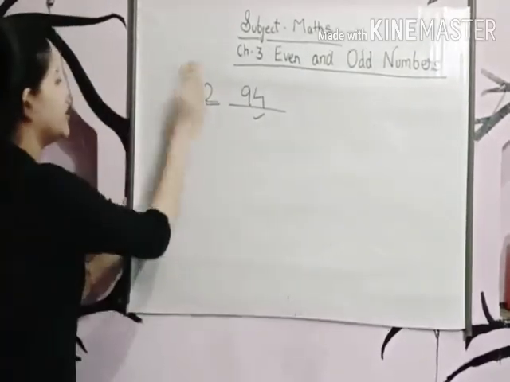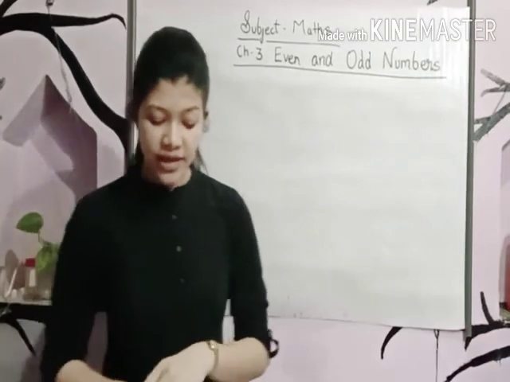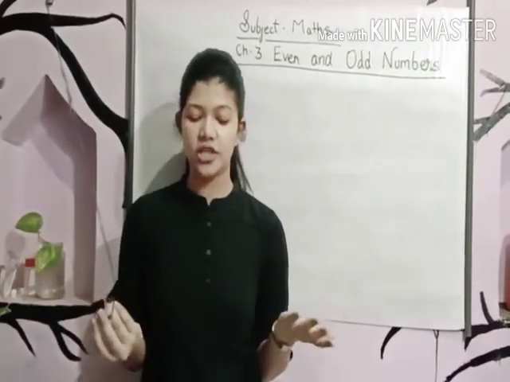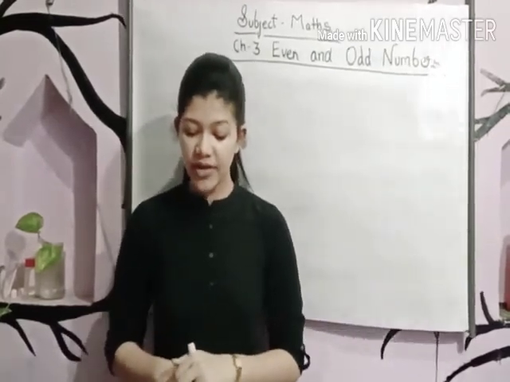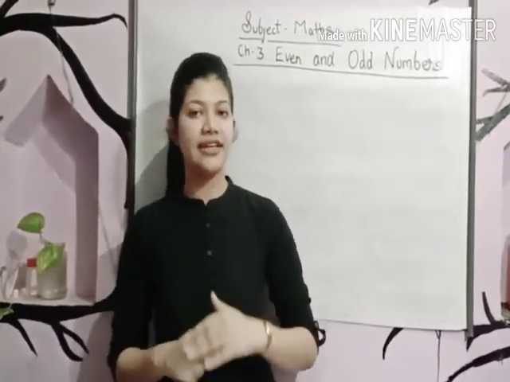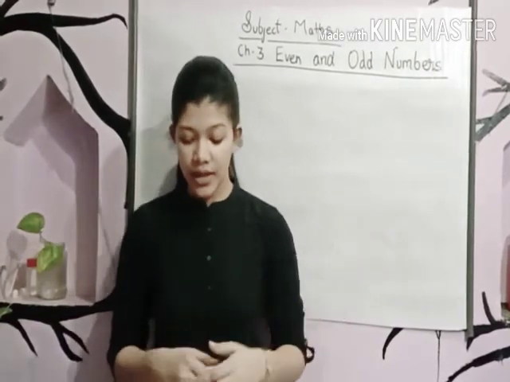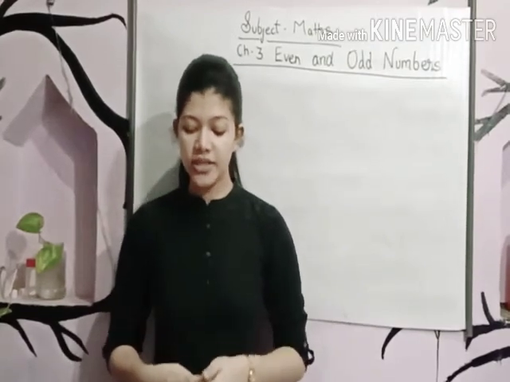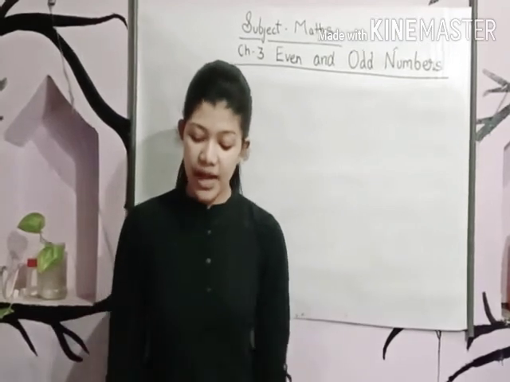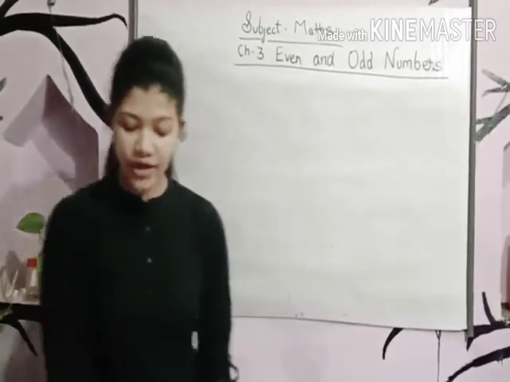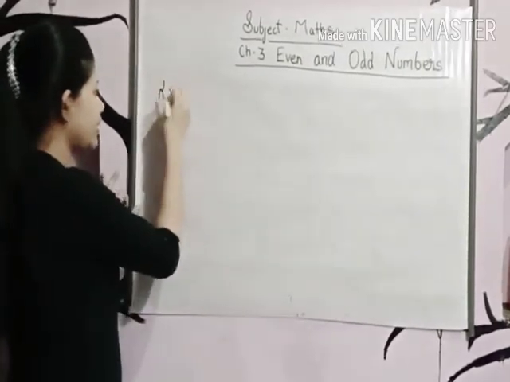Now let's come to question number 4, that is, fill in the blanks. First one, 371 is a dash number, even or odd. This you will do yourself. B, the even number just after 138 is, this also you can do yourself, which I have told you right now. Question number 3, the odd number just after 87 is, this also you will do yourself. Next, the number before and after an odd number is dash number. Okay, let's discuss this one.